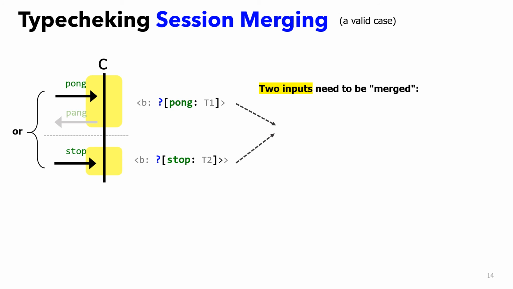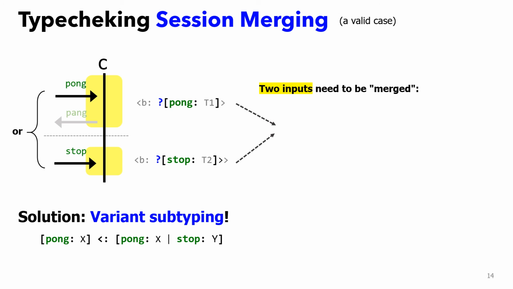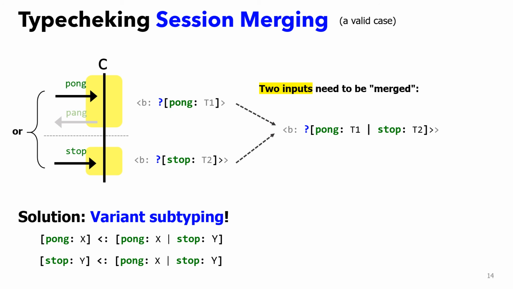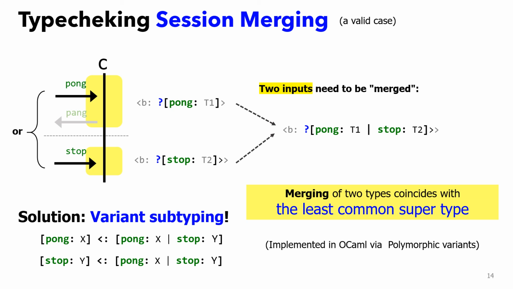Our key finding is that such a session merging is simulated in the global combinators by utilizing the subtype relation on records and variants. In this case, pong can be subsumed by pong or stop, and stop can be subsumed by pong or stop as well. Accordingly, the OCaml type system will compute the merged session type to receive either pong or stop at the participant C. In this way, session merging coincides with the least upper bound of two session types if it exists.